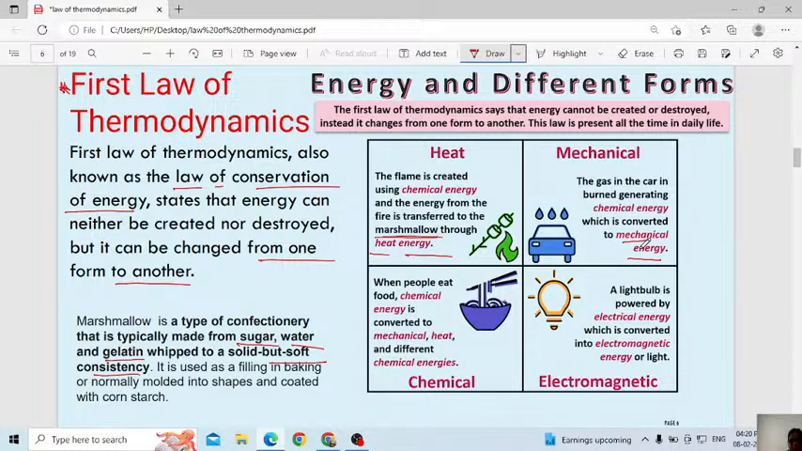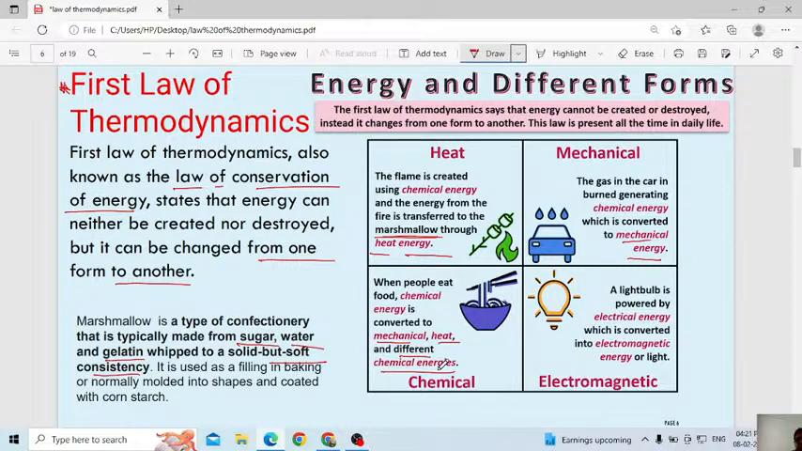First law of thermodynamics tells how energy gets transferred from one form to another form. One more example, when people eat food, chemical energy is converted into mechanical, heat and different chemical energies. We eat food regularly, correct? Every 3-4 hours we eat food. We drink coffee, tea, milk, some cold drinks, everything, because our body has to get energy continuously. Whatever we eat, we give in the form of chemical energy, and it is converted into mechanical, heat and different chemical energies.